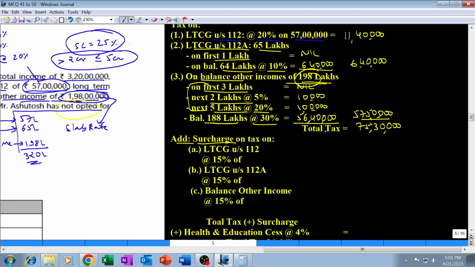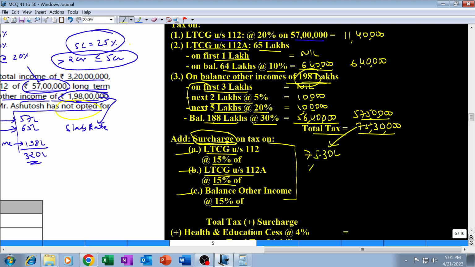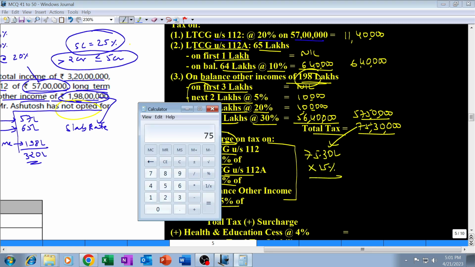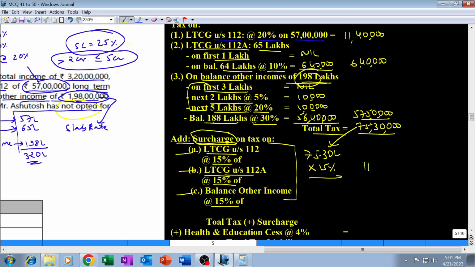Coming back to the question, while solving, the total tax is 75,30,000. Now we have to calculate surcharge on it. We can apply the surcharge rate separately for all 3 types of income, 15%, 15%, 15%, or, since the rate is 15% on all 3 incomes, the entire tax of 75,30,000 can be subjected to 15% surcharge. How much would that be? 75,30,000 into 0.15 is 11,29,500. Surcharge amount will be 11,29,500.